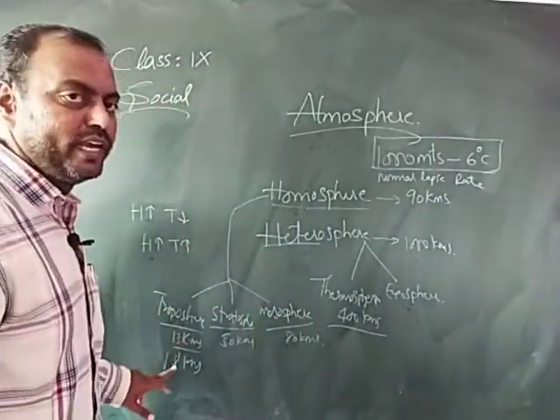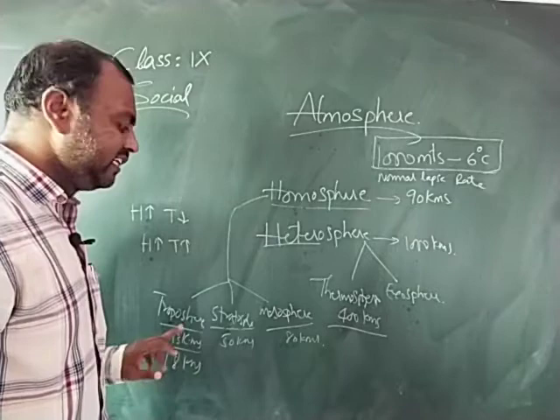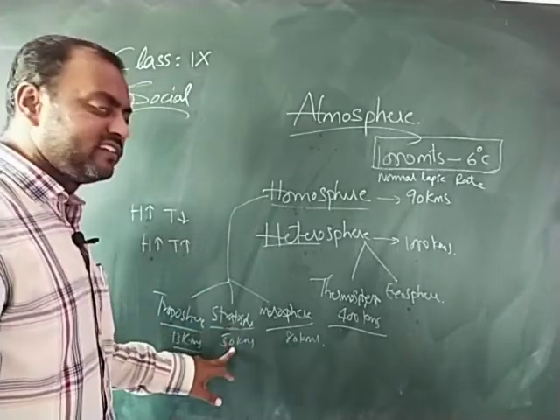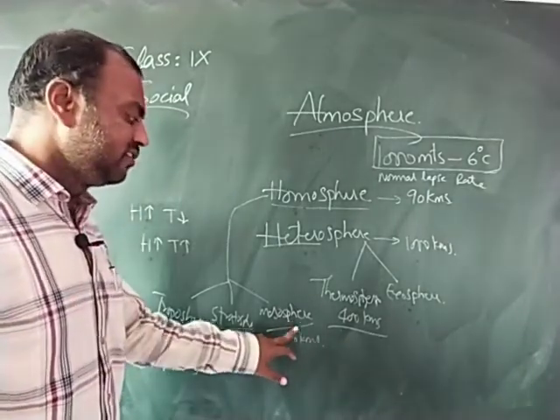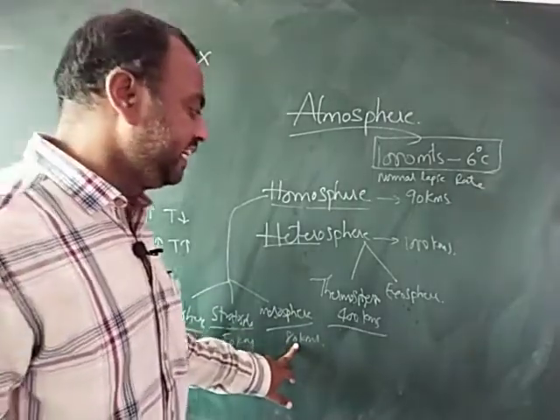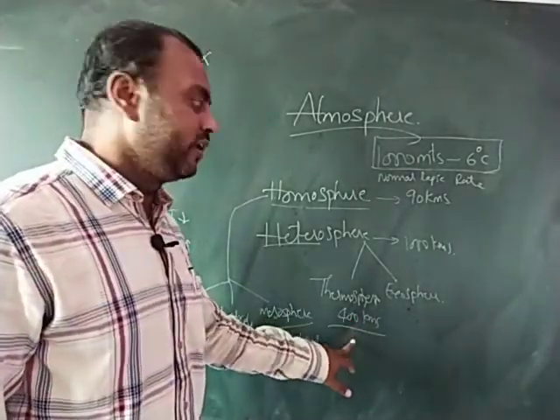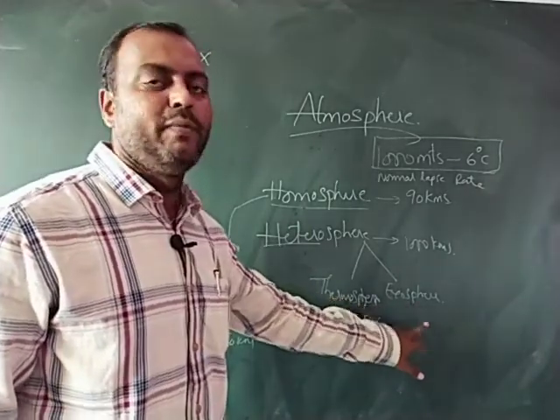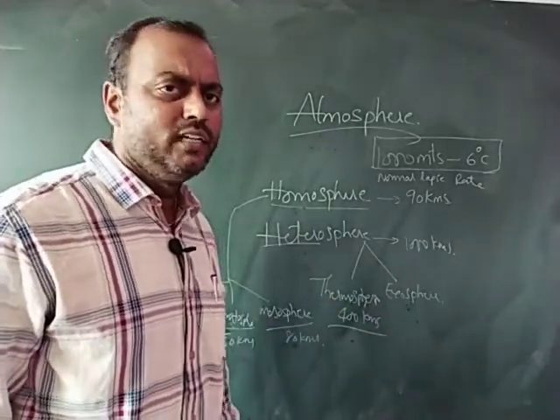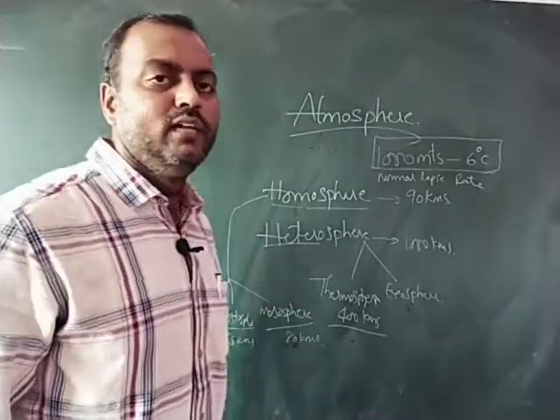Troposphere extends up to a height of 18 kilometers. The average height is 13 kilometers. The stratosphere extends up to a height of 50 kilometers. Mesosphere extends up to a height of 80 kilometers. Whereas thermosphere extends up to a height of 400 kilometers, and exosphere, the maximum height of the atmosphere, is 1000 kilometers. So this is about the spheres, children.